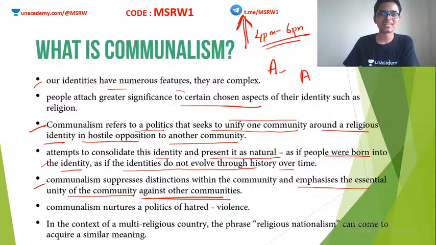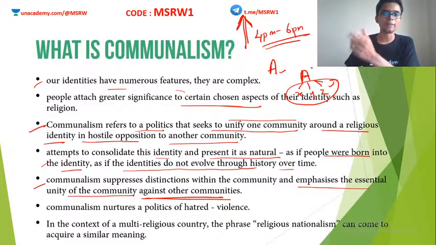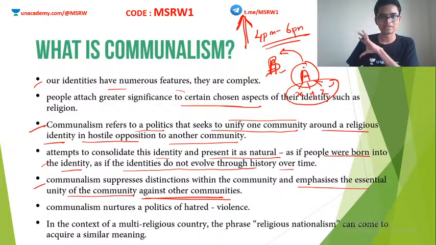In religion A, there may be many subcastes, say X, Y, Z, U. These people will try to achieve unity among all these subcastes and bring them into a common base, that is A, and then spread hatred towards another religion, which is B. This is how communalist propaganda eventually starts to succeed. So it has an inherent nature of spreading hatred and becoming violent.